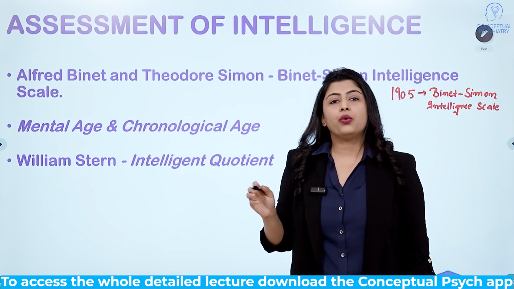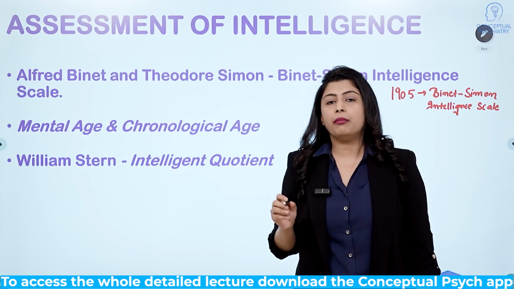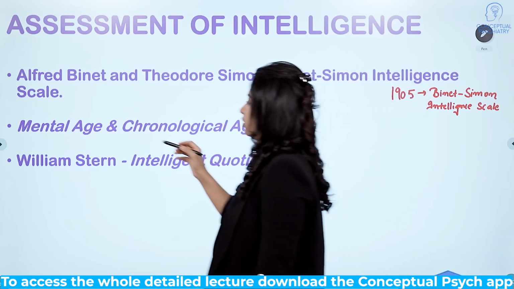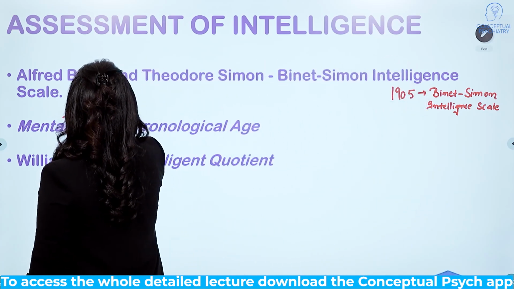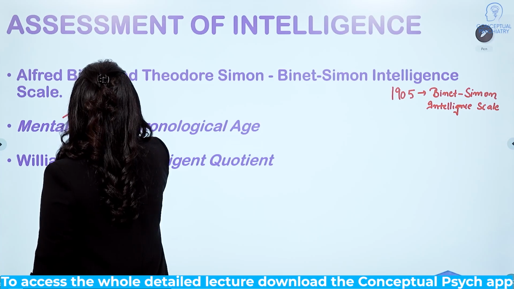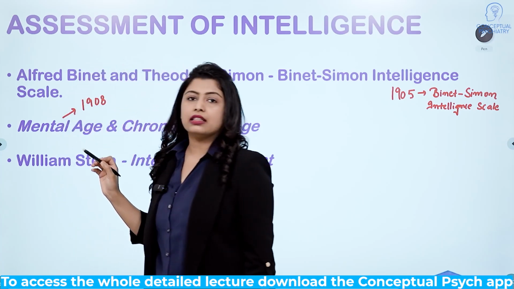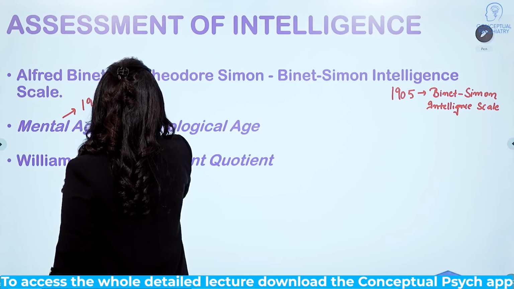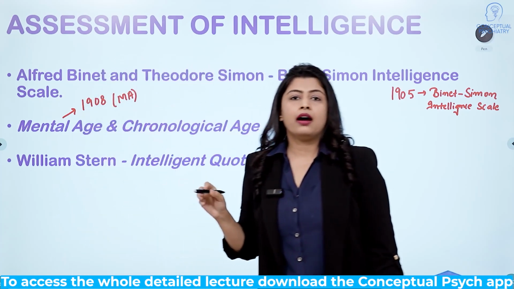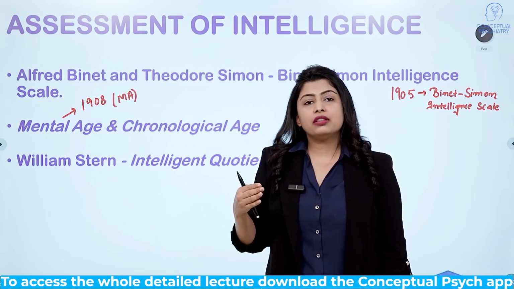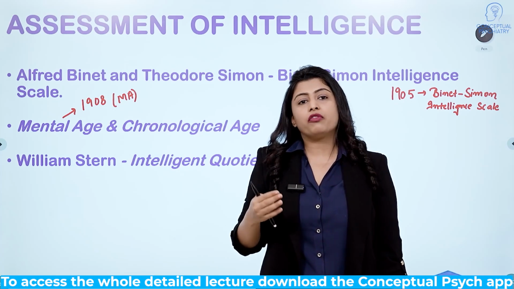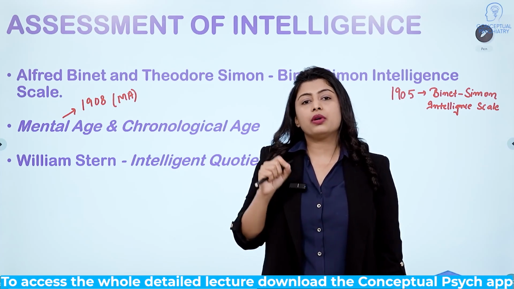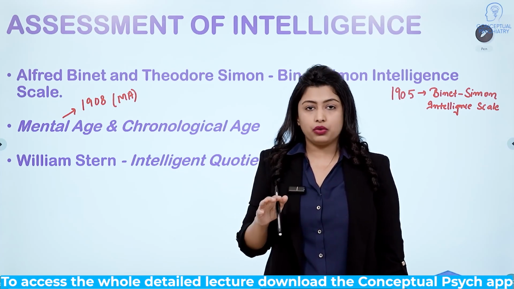Later, in 1908, they coined the term mental age. It was to measure the intellectual ability of a person in comparison to his or her fellow age group.